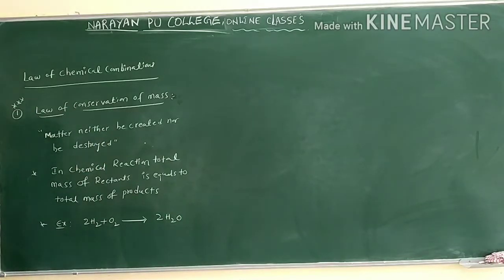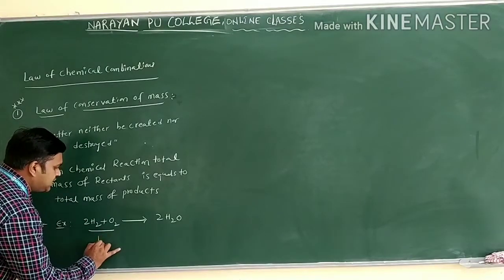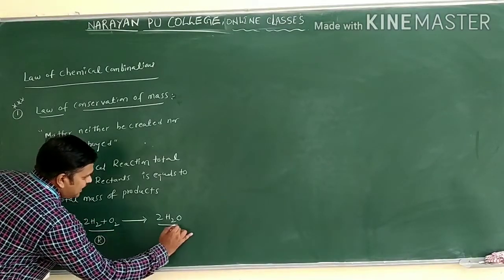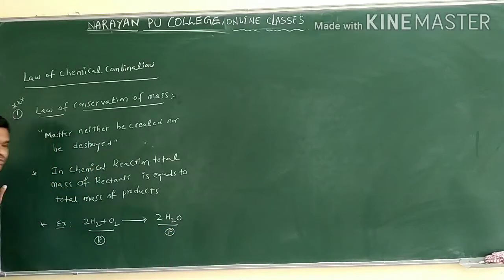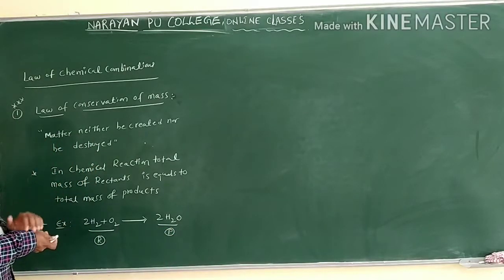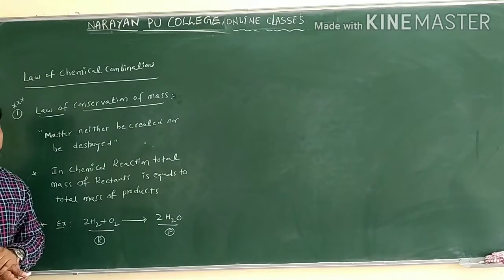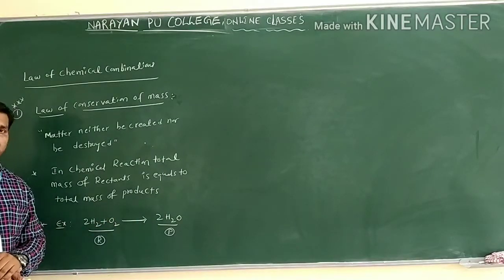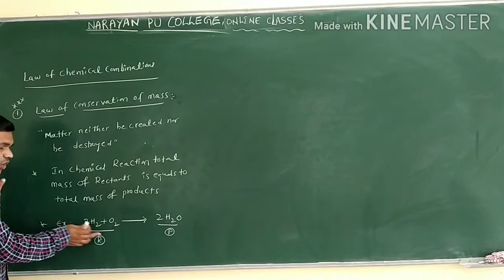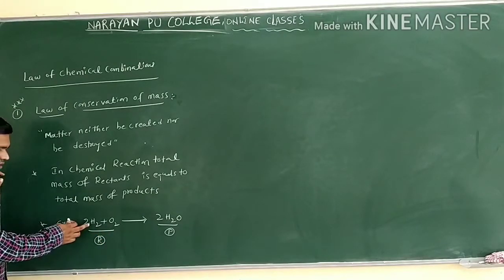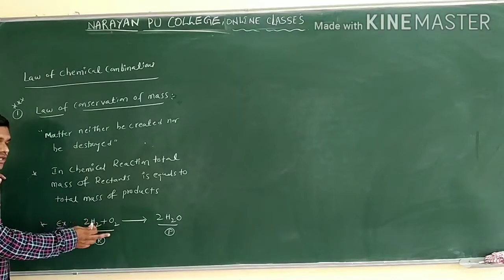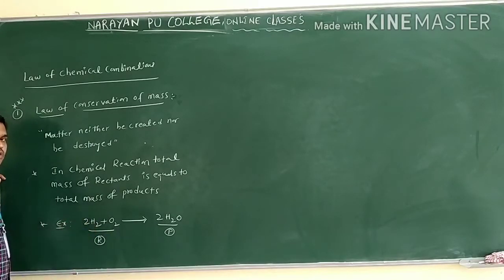You already know where the reactants are present and on which side the products are present. This side is the reactants, and this is the product. According to the second definition, we have to find the mass of the reactants and the mass of the products. Here, how many hydrogens are there? 2 into 2, total 4 hydrogens.